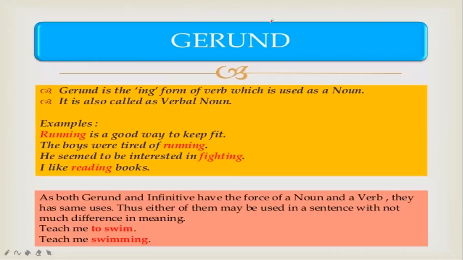Now, what is a gerund? A gerund is the ing form of the verb which is used as a noun. It is also called a verbal noun. Example: running is a good way to keep fit. The boys were tired of running. He seemed to be interested in fighting. I like reading books.